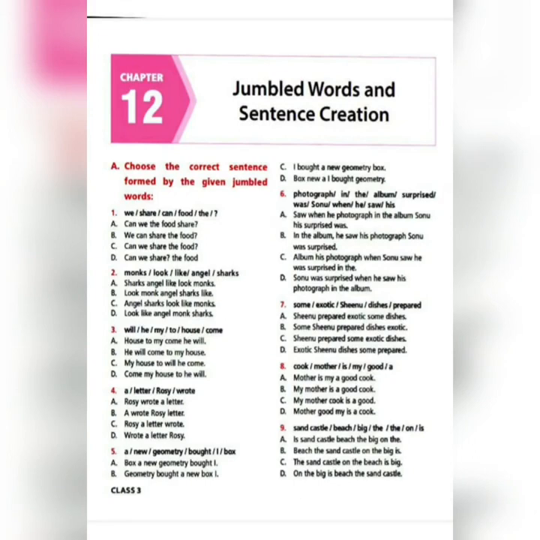Today we are going to discuss the topic that is your chapter 12, jumble words and sentence creation, which is most important in your English grammar and for your English exam also. So here, there is no perfect rule or any formula or any note which you can keep in mind that okay, I will use this thing or I will apply this theory. Nothing is there. You just have to be very careful with the words and their placement in the sentence.